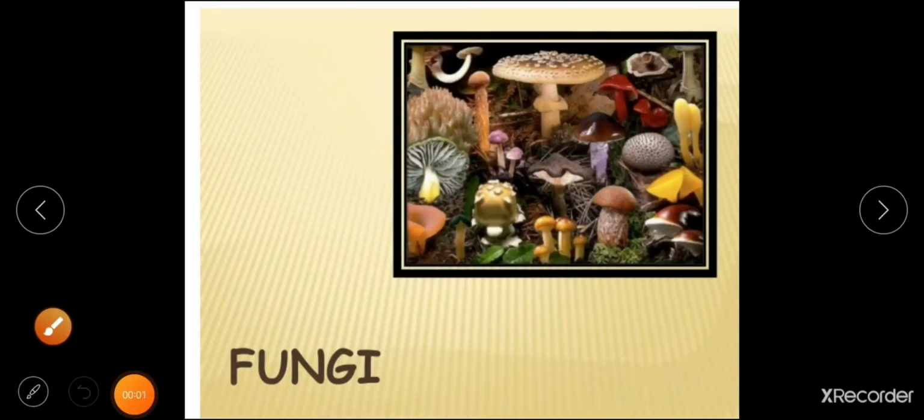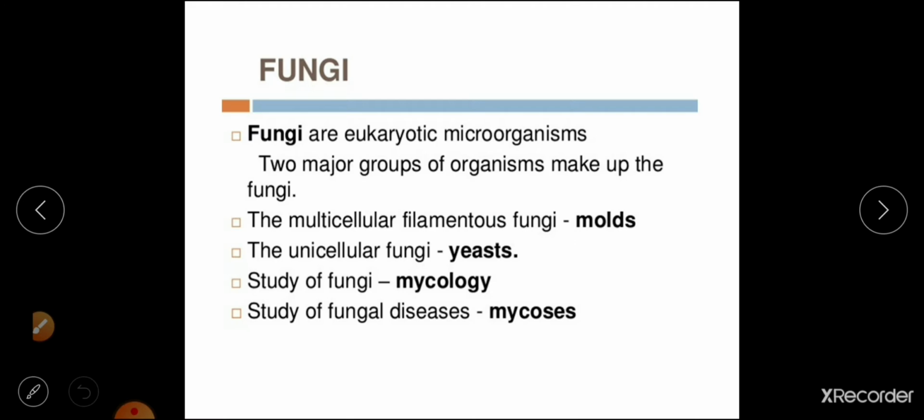Hello students, good afternoon. In the last class we studied the classification of organisms by R.H. Whittaker based on different criteria. Today we'll move on with fungi. So what is fungi actually? Talking about fungi, they are eukaryotic microorganisms.